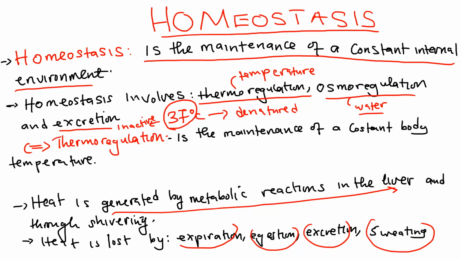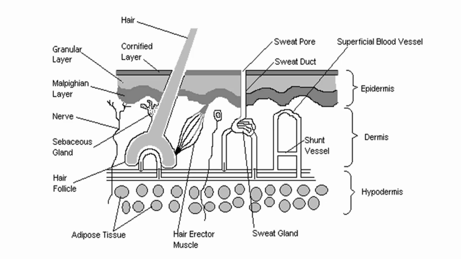Let us proceed to look at the maintenance of heat, or thermoregulation. The organ that helps in the maintenance or regulation of the body temperature is the skin. Regulation of the body temperature is mainly carried out by the skin, under the control of the hypothalamus, which is found in the brain. To look at how the skin does it, it is very important to look at the structure of the skin.